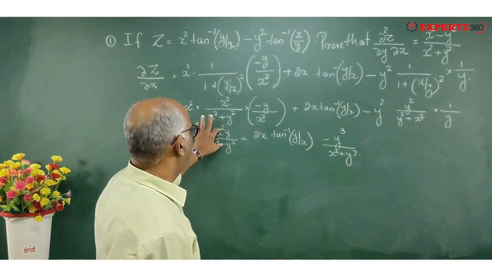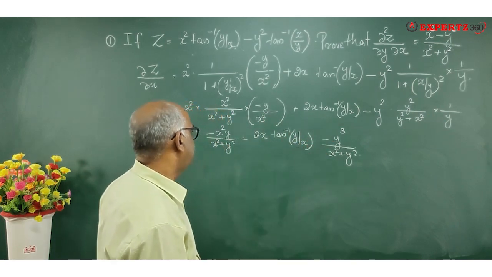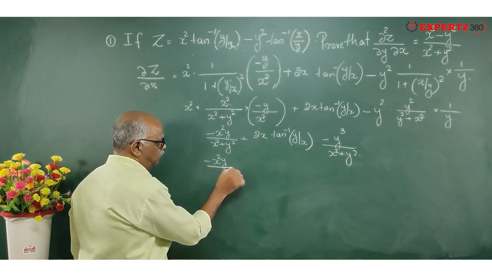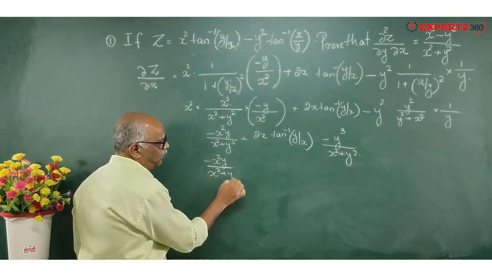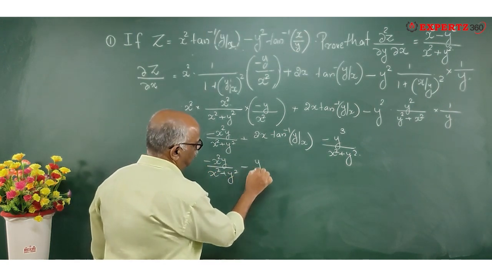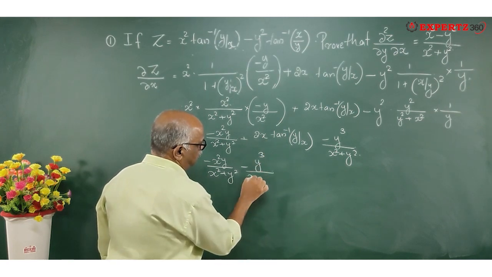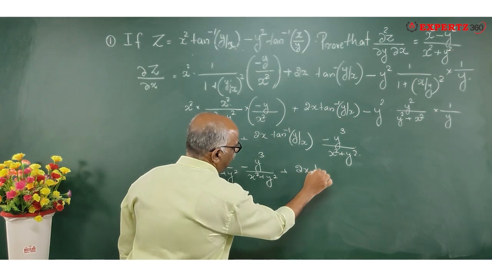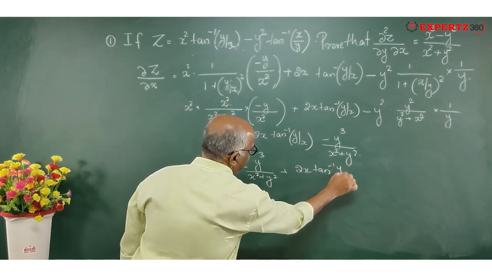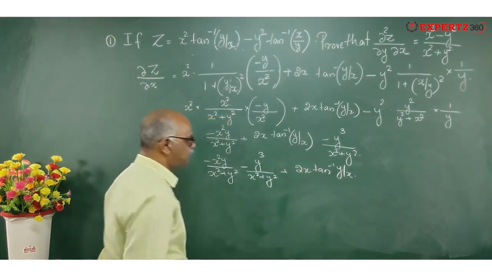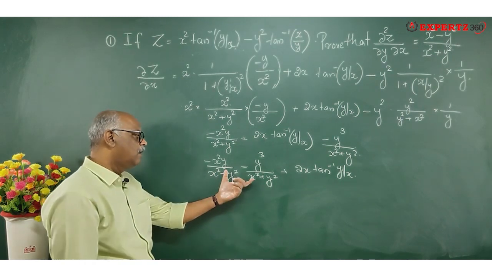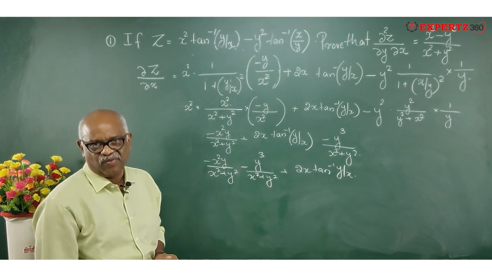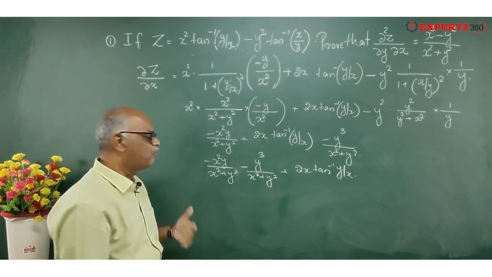Okay, so this and this I'm going to combine. So what does it become? Minus x square y divided by x square plus y square, minus y cube divided by x square plus y square, plus 2x tan inverse of y by x. So you see, the LCM is the same, so I can add it, right? I'll take one y outside and a minus y outside. So what does this become?